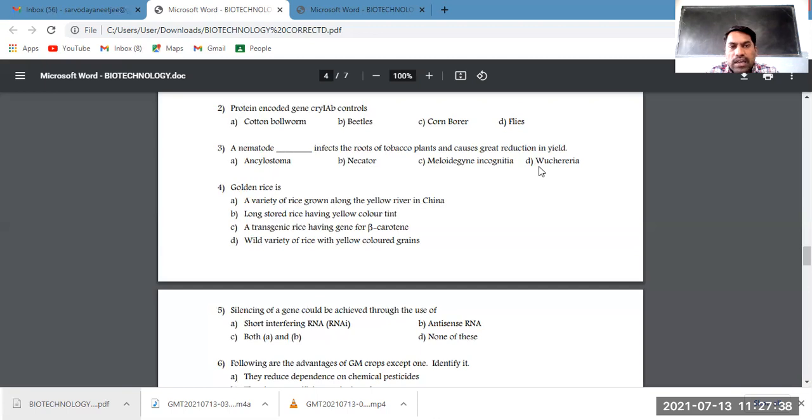Now the question is about only CRY1AB, because this gene produces a toxic protein which kills a particular insect, not all of those mentioned in the options. It acts on a particular insect and kills it, and that insect is the corn borer. So these are the insects which basically infect the fruiting part of the plant.